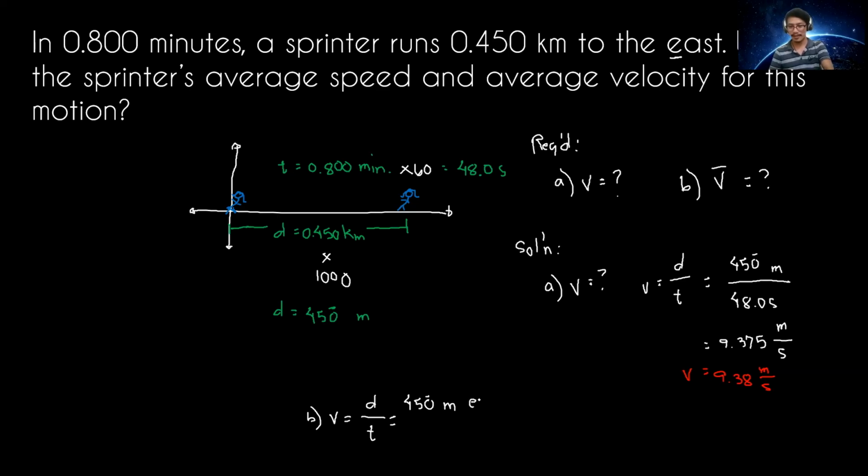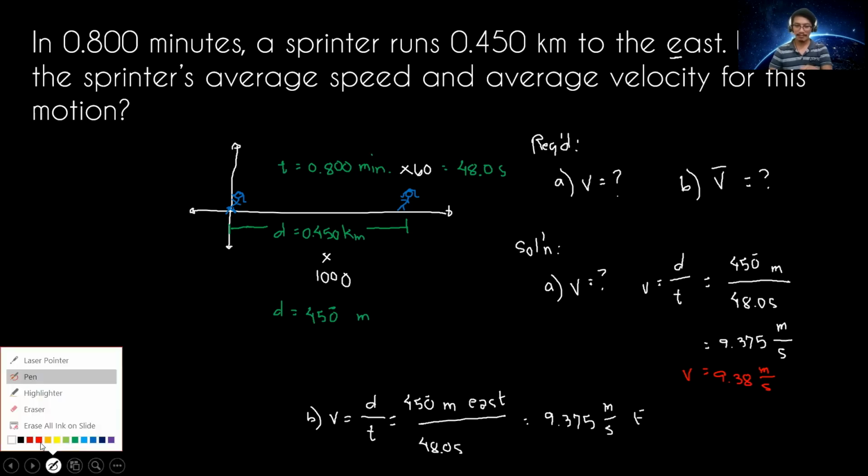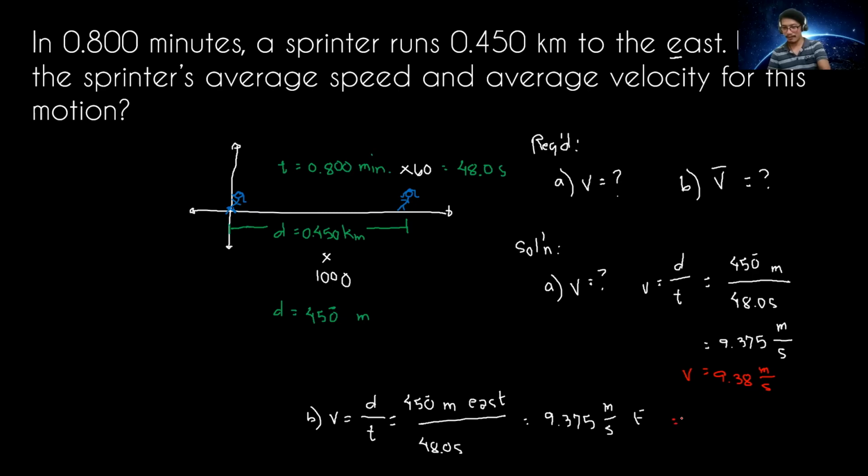So we put east, divided by the total time of 48.0 seconds. That will give us the same answer, 9.375 meters per second going east. With 3 significant figures, our final answer is 9.38 meters per second going to the east.